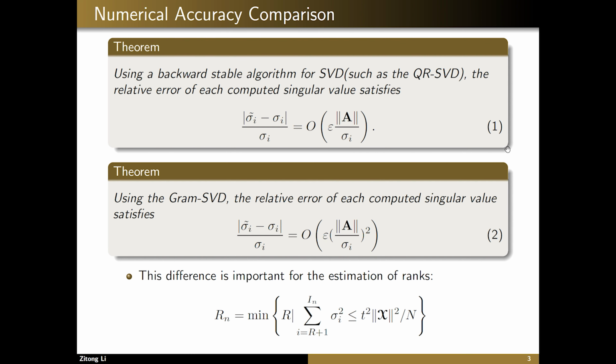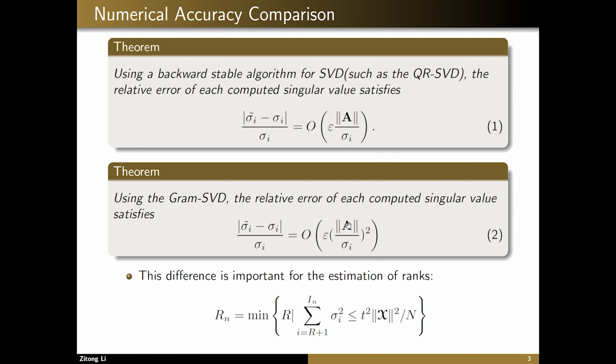This slide shows mathematically how accurate these two approaches compute singular values. The two theorems shown here are standard results from textbooks. In these equations, sigma i stands for the real ith singular value, sigma i tilde stands for the computed ith singular value, and epsilon is the machine epsilon. So equation 1 describes the relative error in computed singular values in QR SVD. You see that the relative error becomes larger as the singular value that you're trying to compute gets smaller.